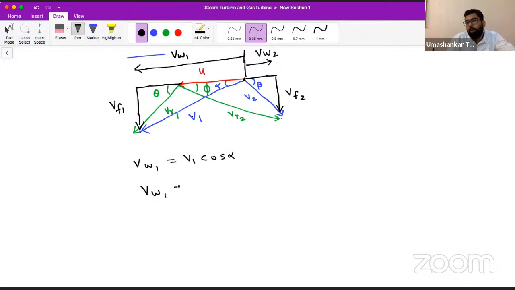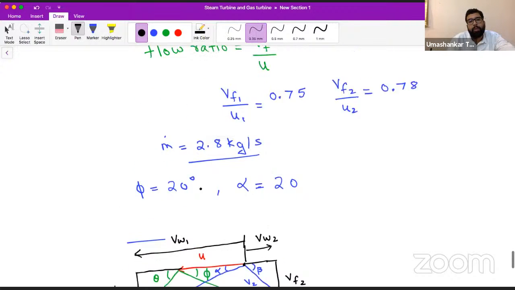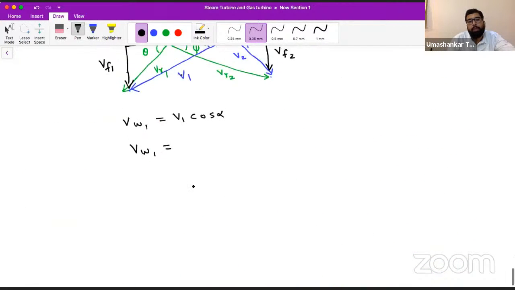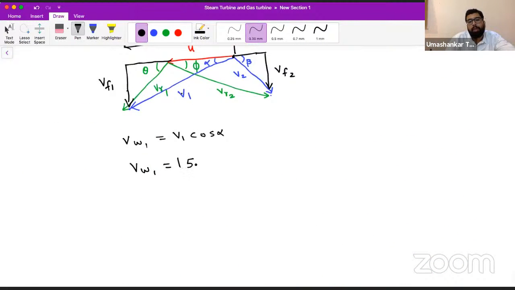If someone can give me the value, it will be very helpful. V1 is given to be 150, and cos alpha is cos 20. So can someone tell me the value of VW1?